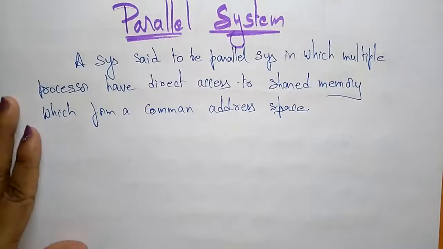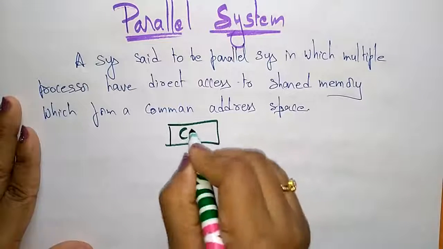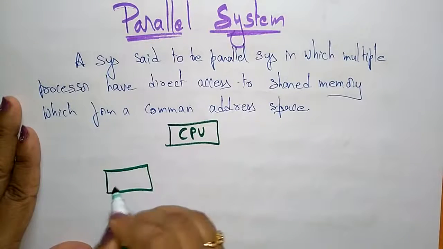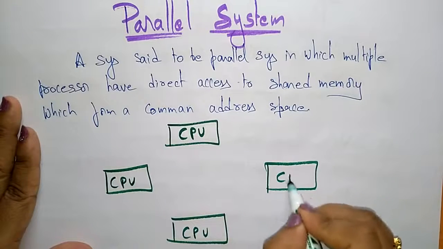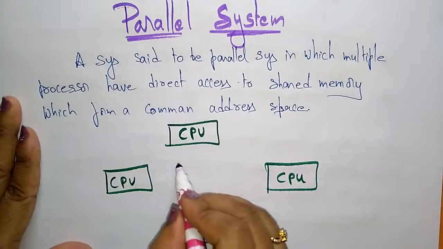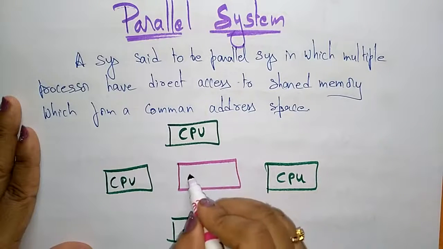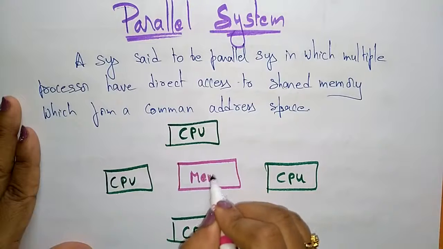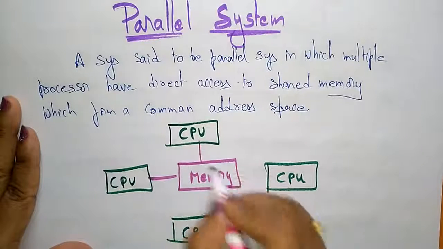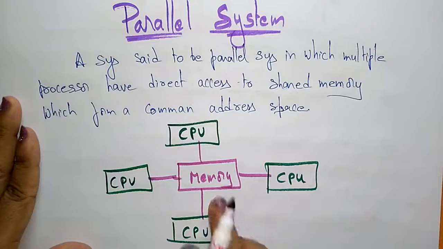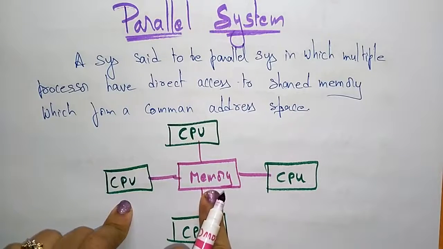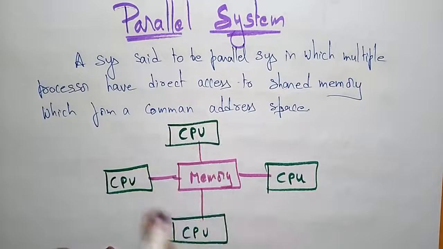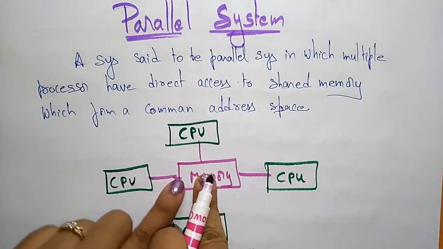So in a diagram, suppose this is a CPU and here is also one CPU. These are multiple processors, and these multiple processors are sharing a common memory, the shared memory. So this is a parallel system, in which multiple processors, the CPUs, have direct access to shared memory.